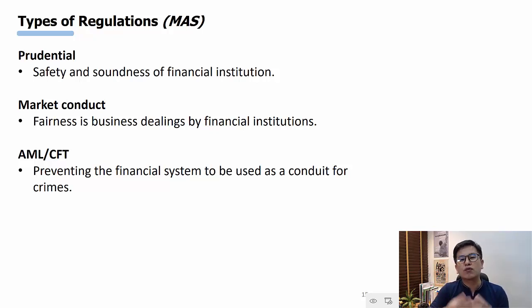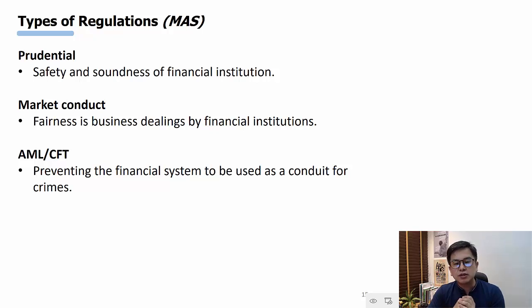A lot of crimes involve money, right? And when they involve money, criminals need to use the financial system in order to hide their criminal proceeds. The regulators need to make sure that criminals do not use this system to help them hide their criminal proceeds. So examples of such regulations would be, of course, preventing the financial crimes themselves, reporting of suspicious transactions, fraud prevention, things like that.